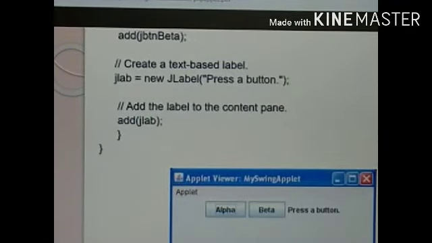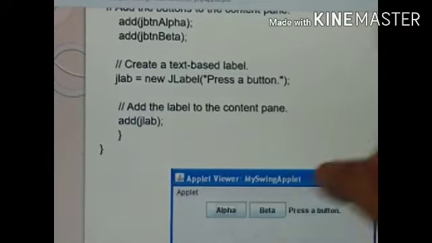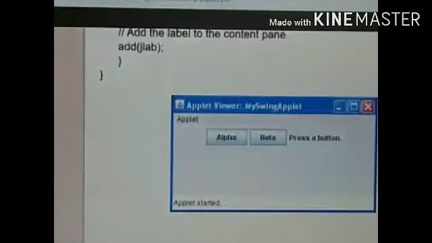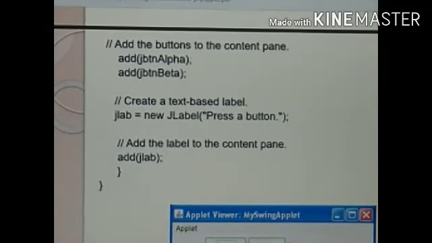New label, press a button. This is a simple label. Press a button. After seeing this, you will be pressing either alpha or beta. We will see the programming examples of JTextField or text field later. Thank you.